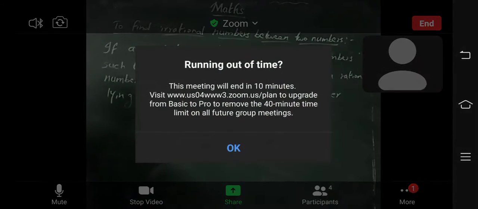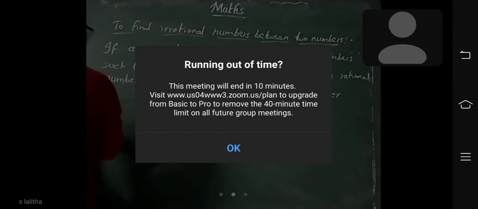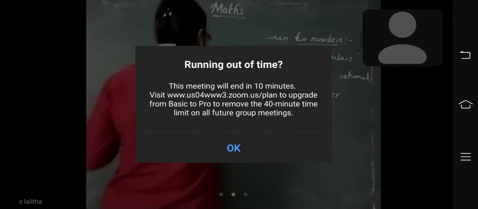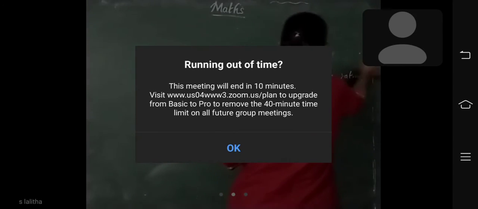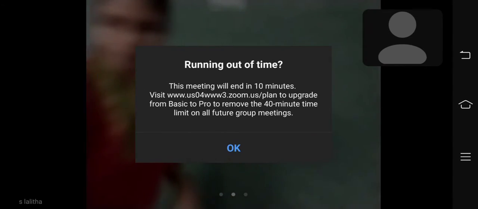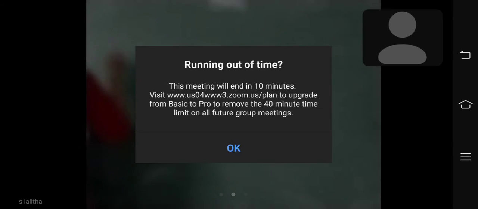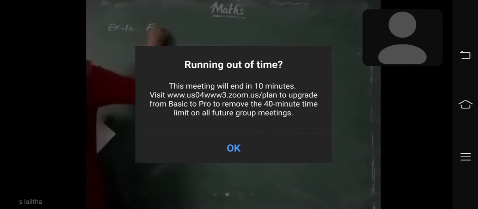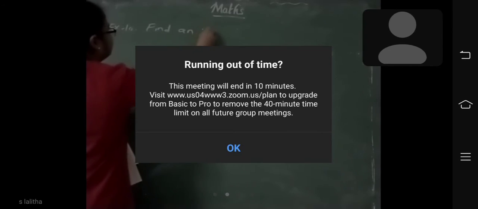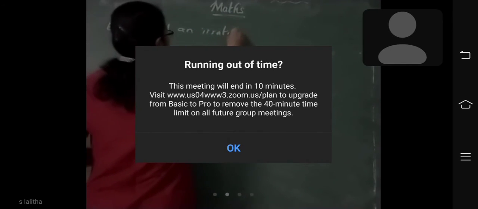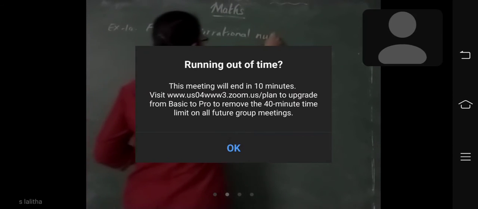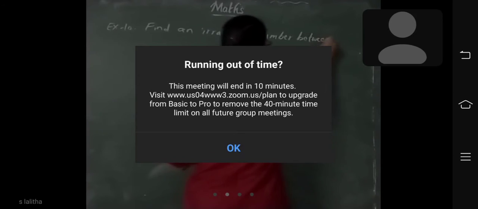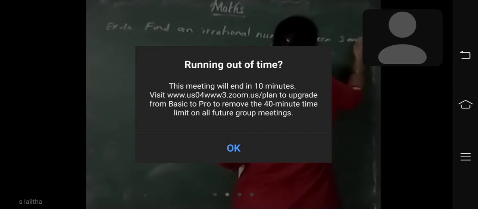Next, example 10c. Find an irrational number between 3 and 4.